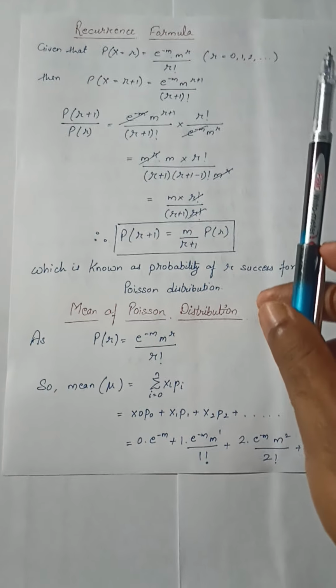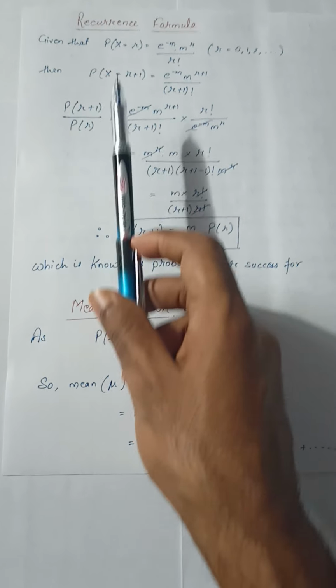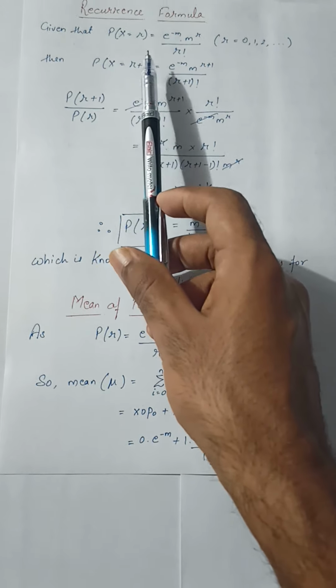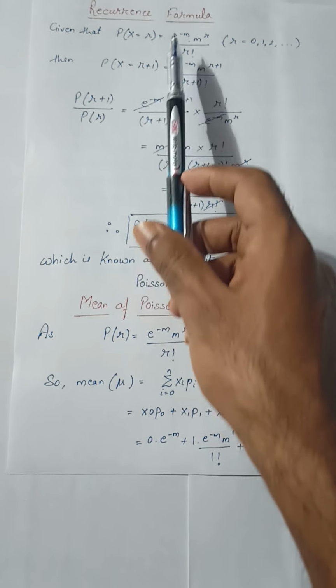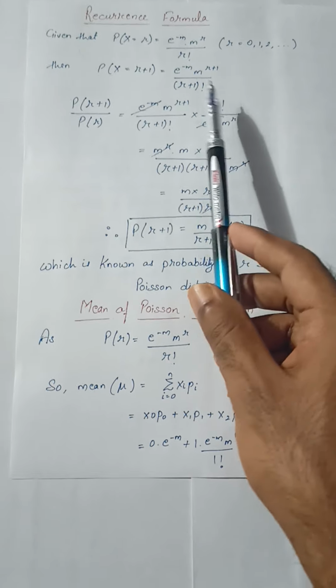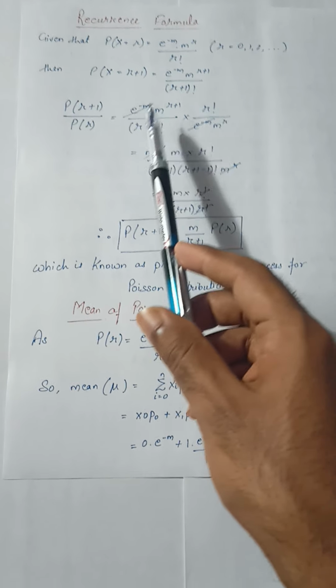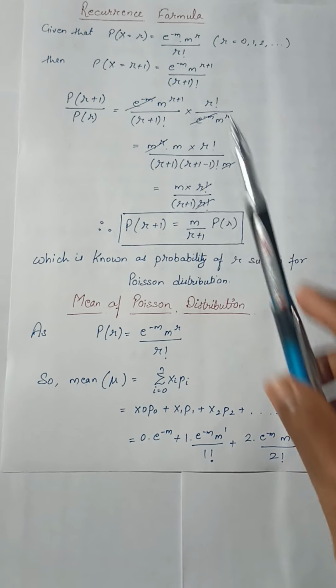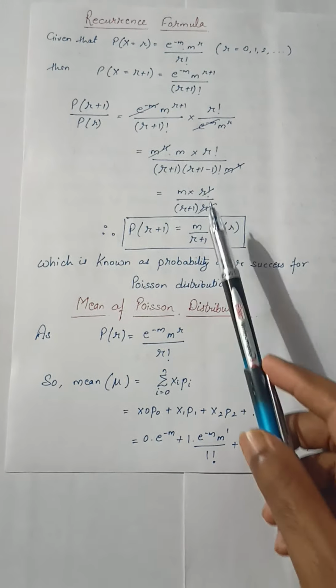Now let's divide these equations, that means P of r plus 1 upon P of r, where P of x equals r plus 1 can be written as P of r plus 1, and P of x equals r can be written as P of r. So let's divide the second equation by equation number 1. That means e raised to power minus m into m raised to power r plus 1 upon r plus 1 factorial, into the reciprocal of the denominator term. So e raised to power minus m in numerator and denominator can be cancelled. Similarly, m raised to power r plus 1 can be written, if the powers are adding, by separating the bases, as m raised to power r into m, upon r plus 1 factorial.